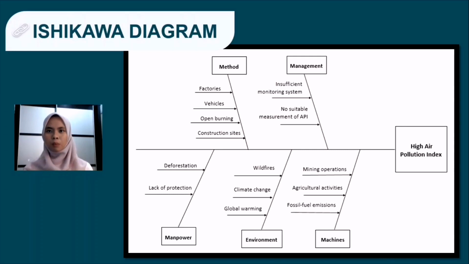This is a fishbone diagram which shows the cause and effect of high pollution index. The first is method, where toxic effluents are emitted by the factories, vehicles, open burning, and also construction sites. The second one is from management: insufficient monitoring system and no suitable measurement of API.